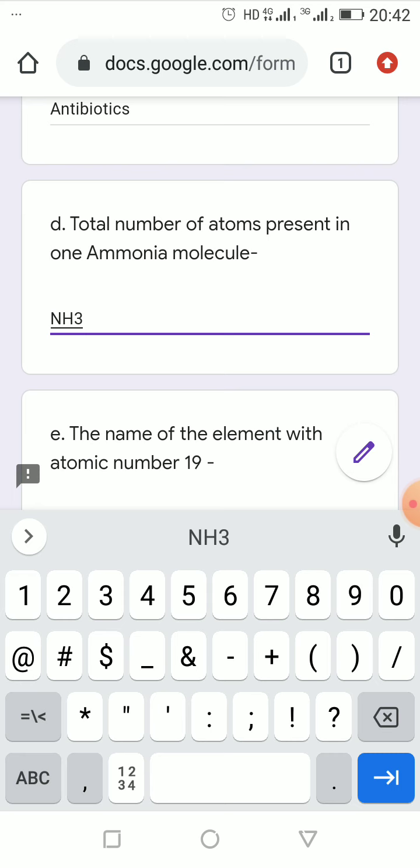So what will be the total number of atoms present in one ammonia molecule? Here you can see one nitrogen atom is there and three hydrogen atoms are there. That means 3 plus 1, 4. So the answer will be 4. But if this kind of question comes in the exam, where you need to know the formula of the molecule, the formula will be given. You only have to calculate the total number of atoms or molecules or whatever will be asked.